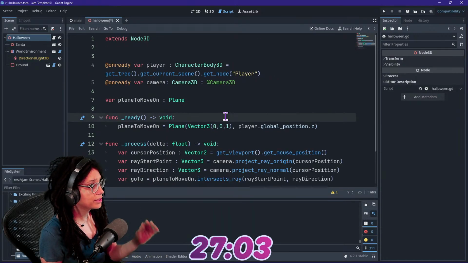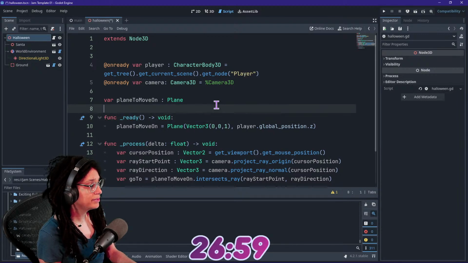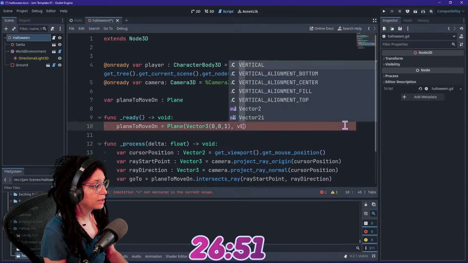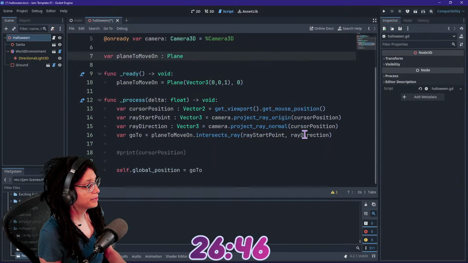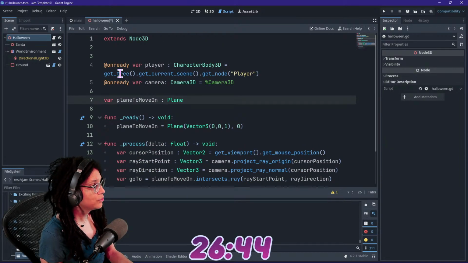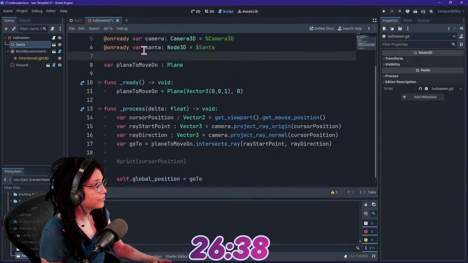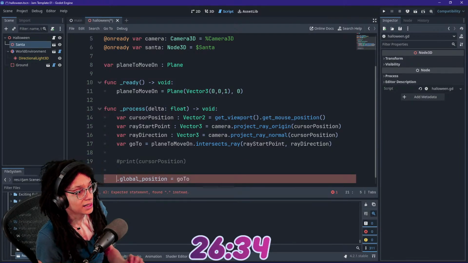What this code is going to do, we want to move to the player position on the z-axis. How about just the origin will be fine. Plane to move on. Vector. Oh, I think we just have to say 0. I think that'll be fine. And then the thing that we're moving needs to be not self, but Santa. So let's on ready Santa, and we're going to put Santa right in here.